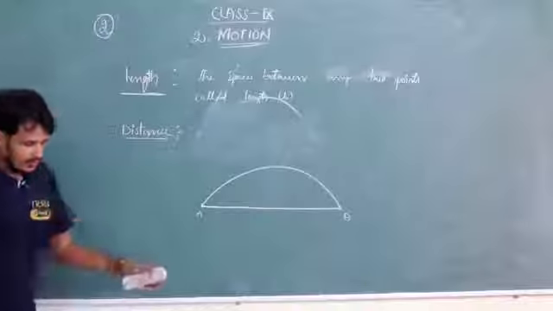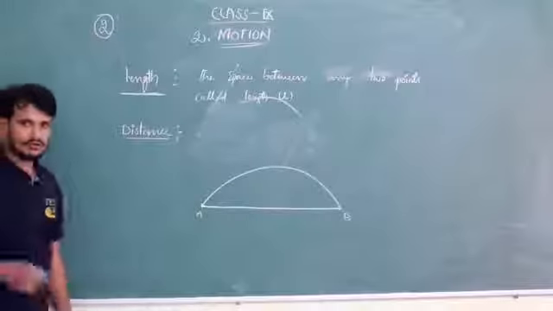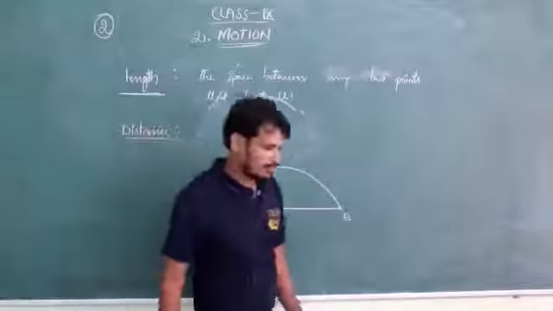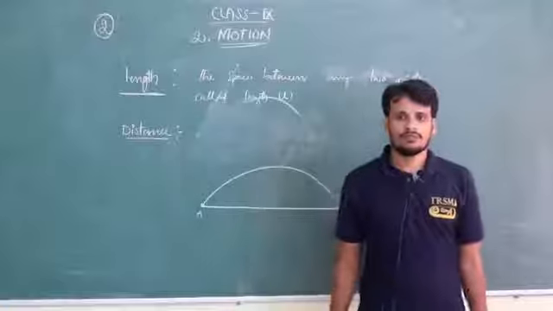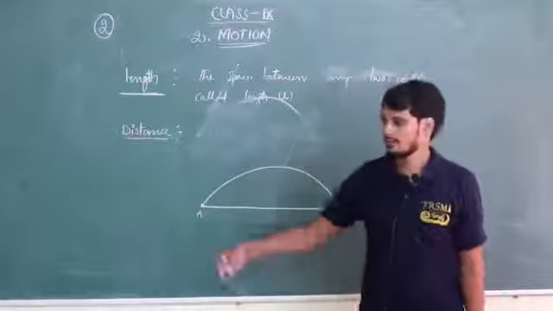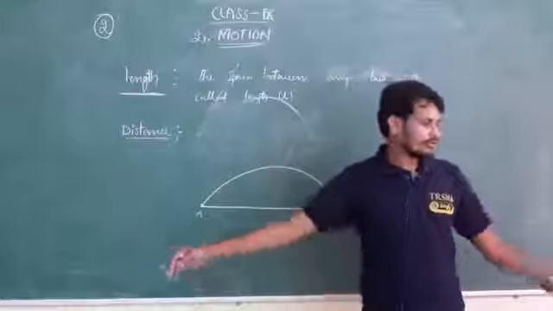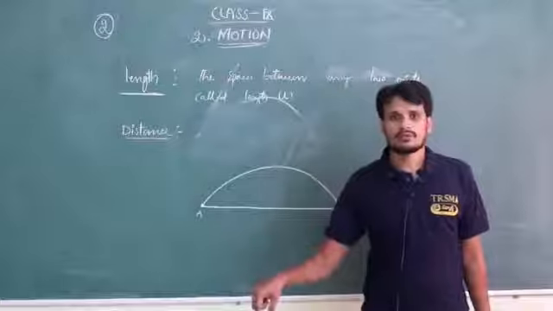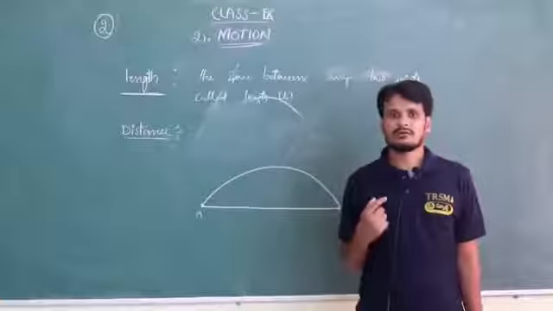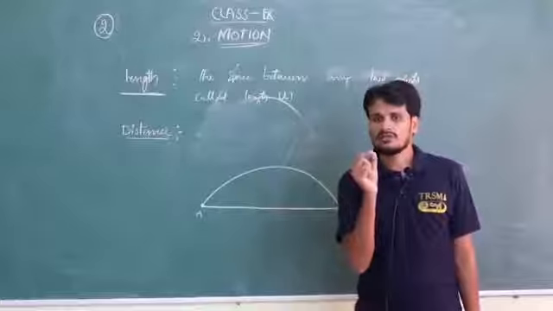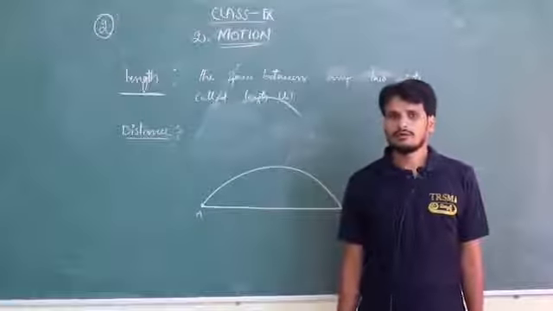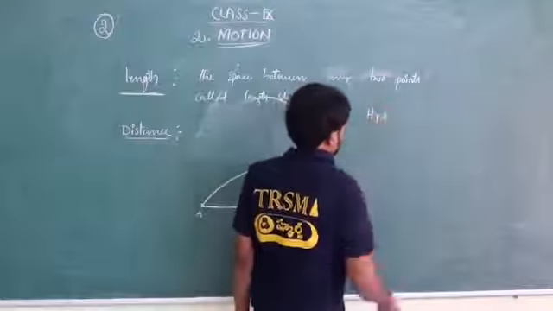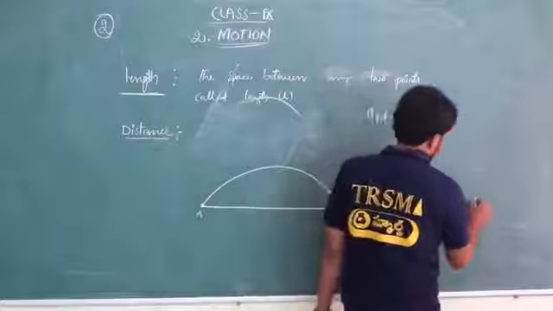Okay, now there are 2 points. I am the object. I am covering from here to there. So I am covering distance from that place to this place with respect to time. I covered that length from beginning to ending. I covered some distance here. What I covered here is distance. So what distance do you cover? Okay, 2 points are there, like Hyderabad and Medak.